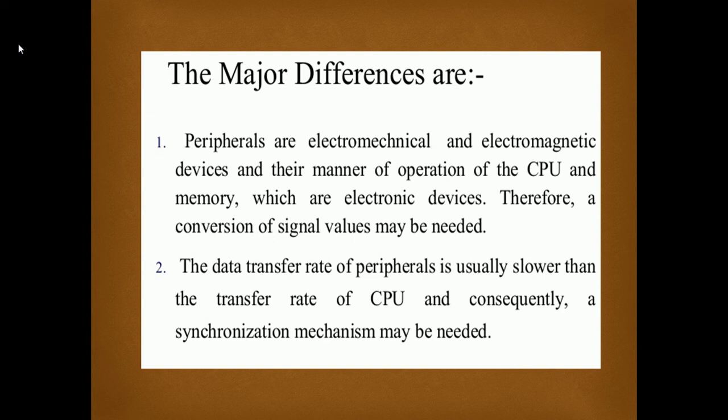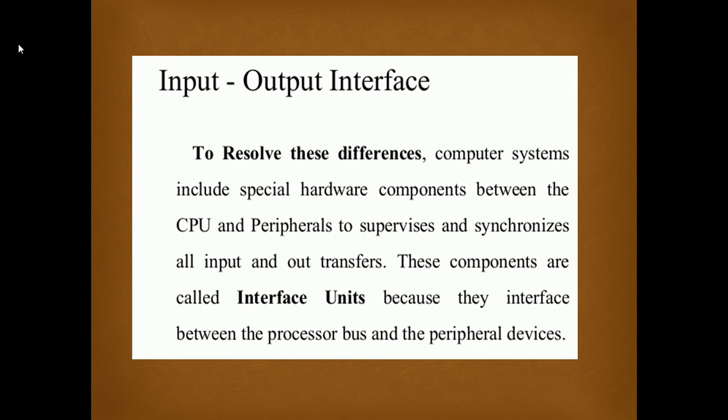The place where we connect that device is the interface unit that converts the signals of these electromechanical and electromagnetic devices into a form the system can read. Basically, the data transfer rate difference and the conversion of electromechanical signals into the digital system is done by the input output interface.